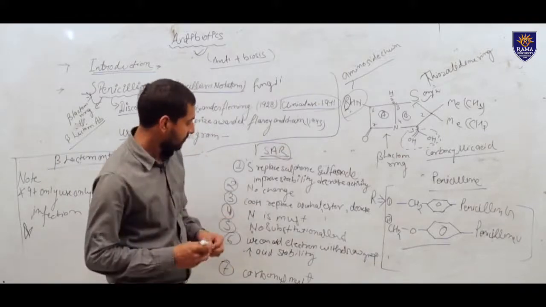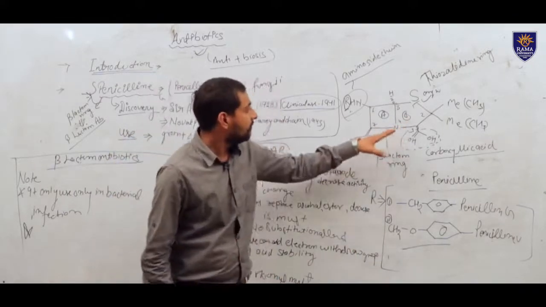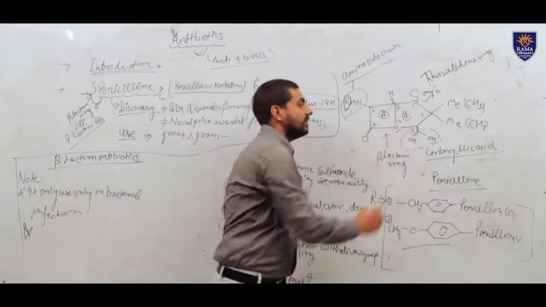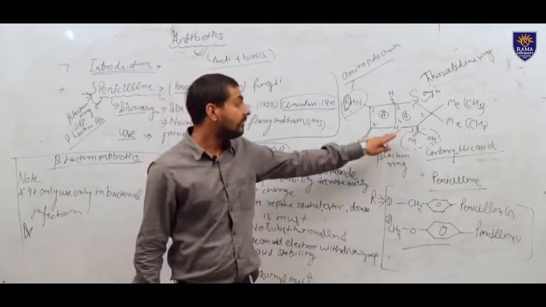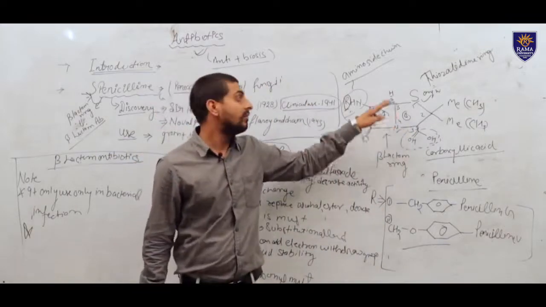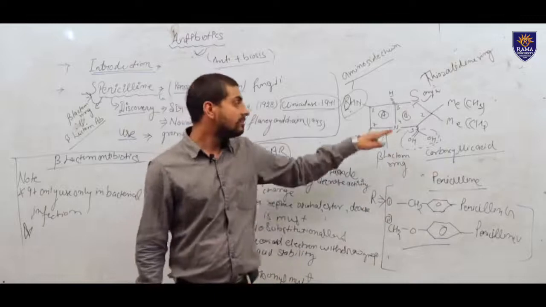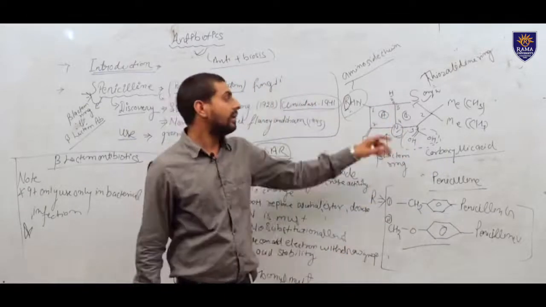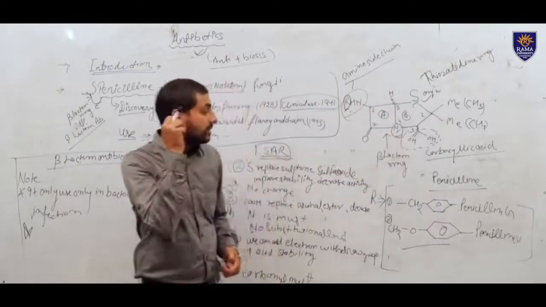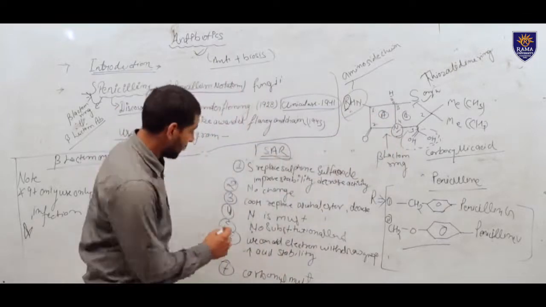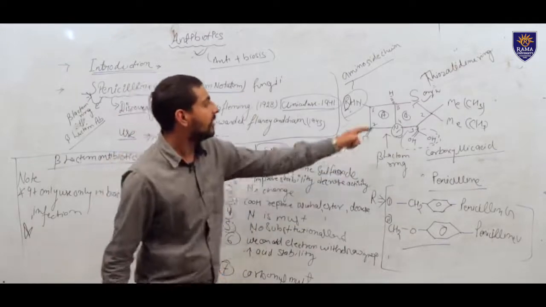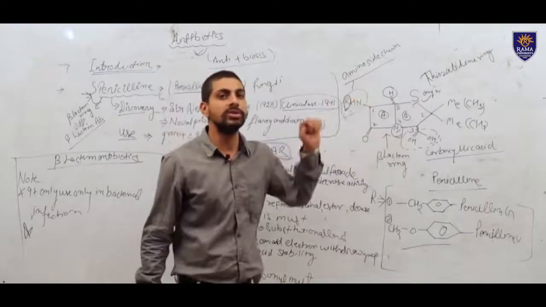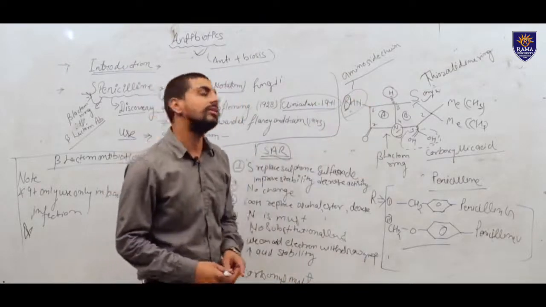Now we will come to position number 4. Position number 4 is where the nitrogen is present. It is very important for the antibacterial activity. This must be present. If we remove this nitrogen, the antibacterial activity will reduce or be destroyed. Position number 5 is the hydrogen. No substitution is required. If we do any substitution, the activity of this drug will reduce.